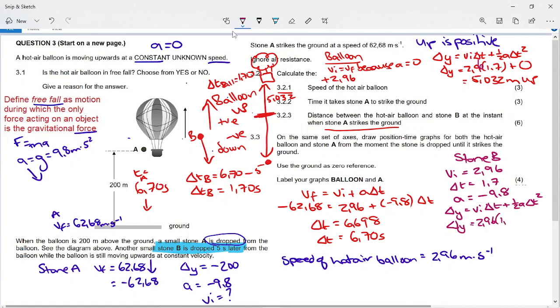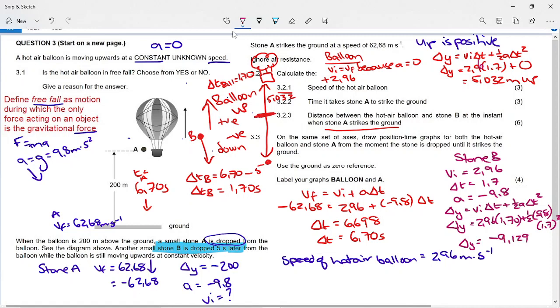And then 1.70 seconds plus a half, negative 9.8, 1.7 squared. So if you put that all in your calculator, the initial velocity that it got from the balloon, the 1.7 seconds, the acceleration of 9.8 downwards, you end up with a displacement of negative 9.129.